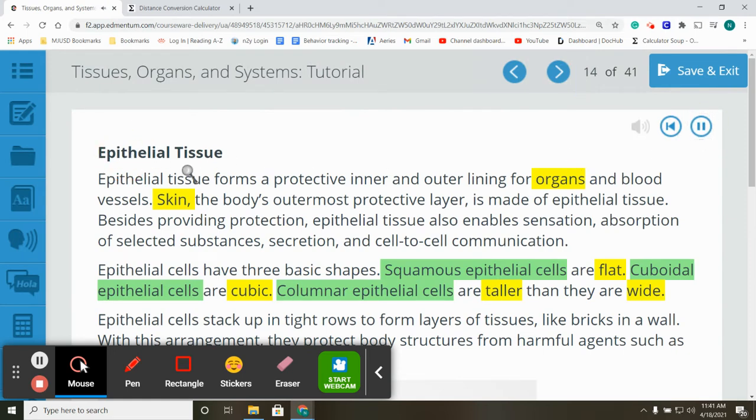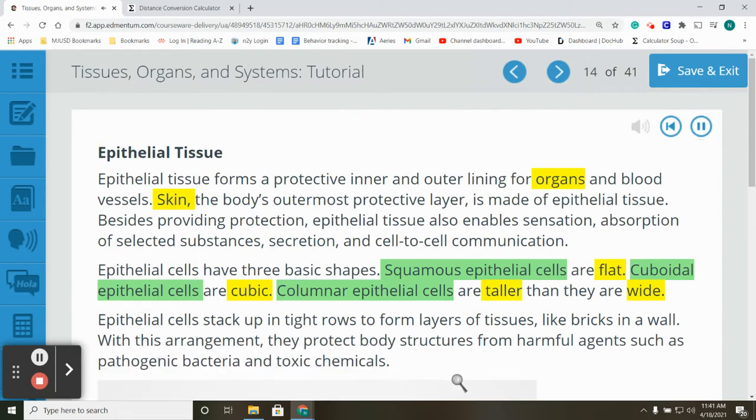Epithelial tissue. Epithelial tissue forms a protective inner and outer lining for organs and blood vessels. Skin, the body's outermost protective layer, is made of epithelial tissue. Besides providing protection, epithelial tissue also enables sensation, absorption of selected substances, secretion, and cell-to-cell communication.